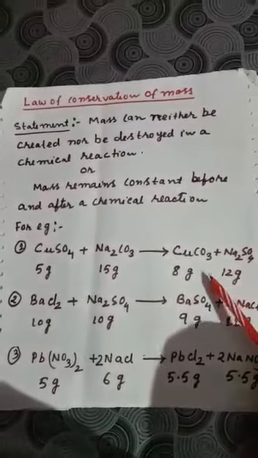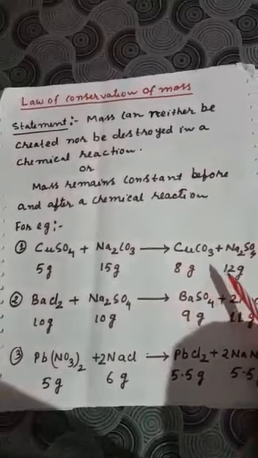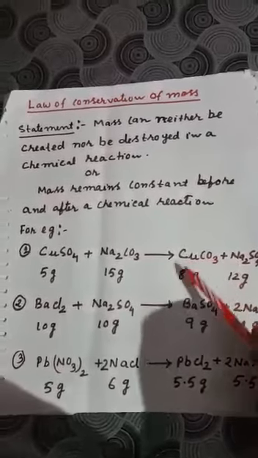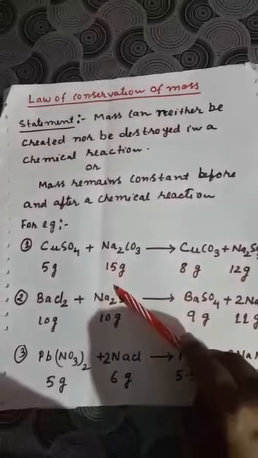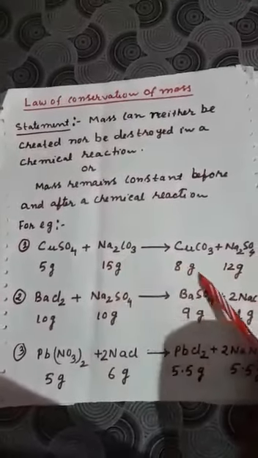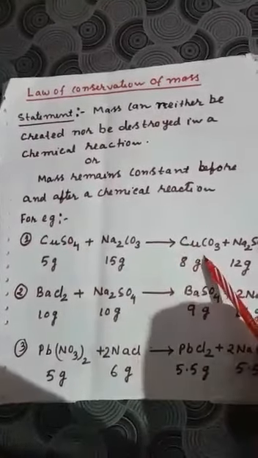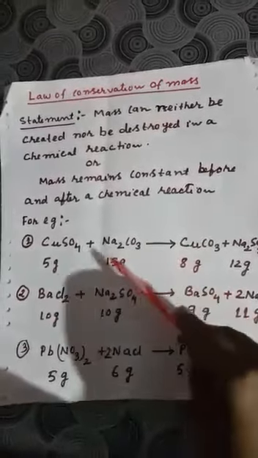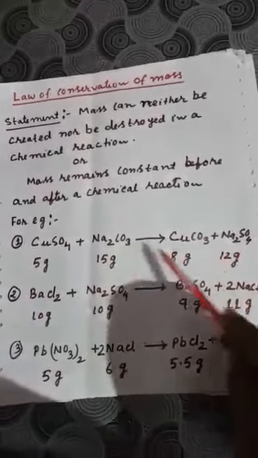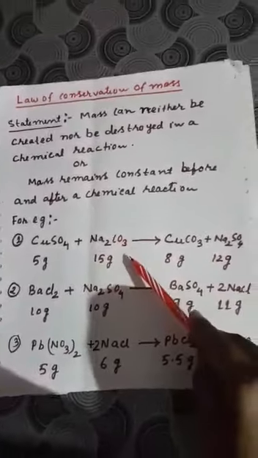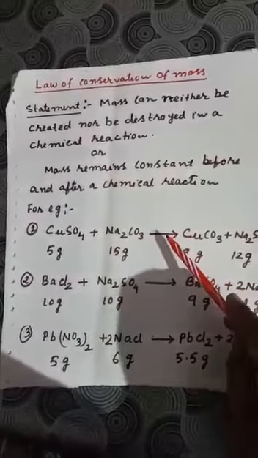Am I clear? It may be different. It is not like that it has to be 5 gram or 15 gram. It can be any, but the total should be 20, because on the left hand side also it is 20. So a very easy way to remember is that if on the left hand side you have one copper atom, on the right hand side there should be one copper atom only. Similarly, if there is one sulfur on the left hand side, there should be one sulfur on the right hand side. Similarly for other atoms of elements also, so that you can check it, okay? That is called law of conservation of mass.